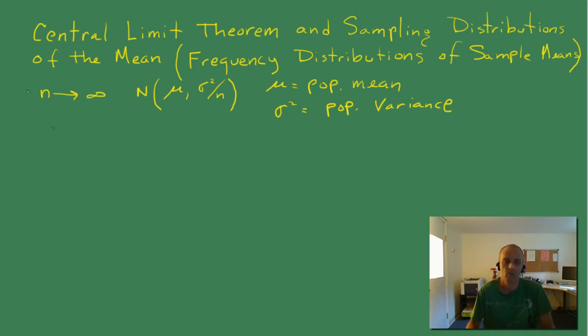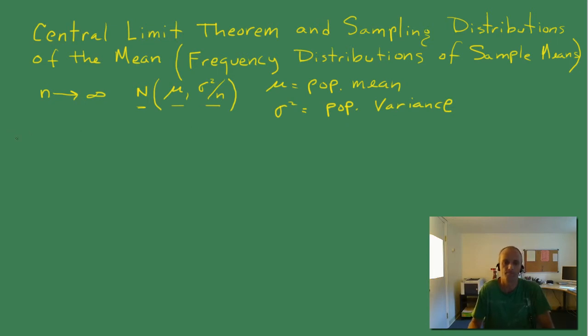So let's start. What is the central limit theorem saying? In essence, it's saying that as your sample size gets larger, the sampling distribution, or the frequency distribution of those sample means, approaches a normal distribution with a mean of mu and a variance of sigma squared over n. Well, what's mu and sigma squared over n? Mu is your population mean. That's the mean that you're pulling your samples from. Sigma squared is the variance from that population. So you can see that the sampling distribution of the means has the same mean as the population, and it has a variance that is a function of the original variance.